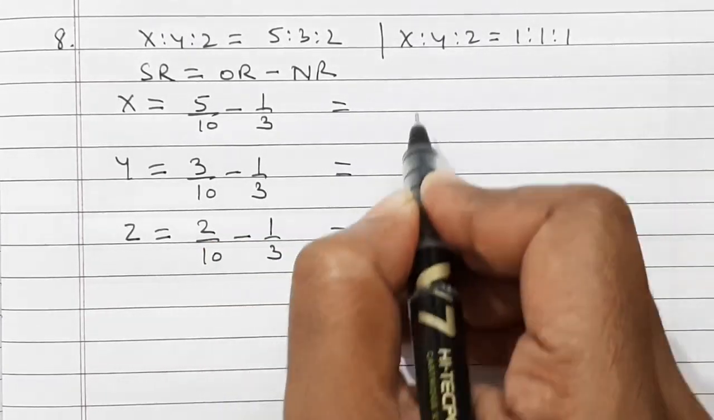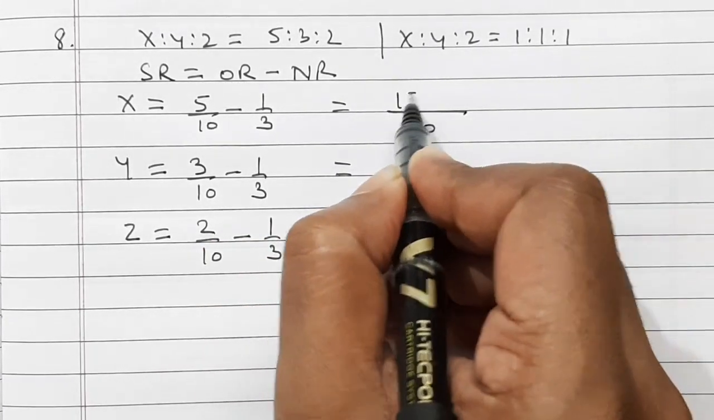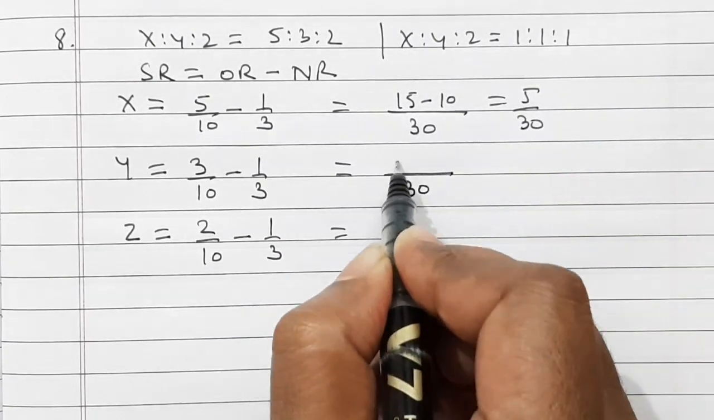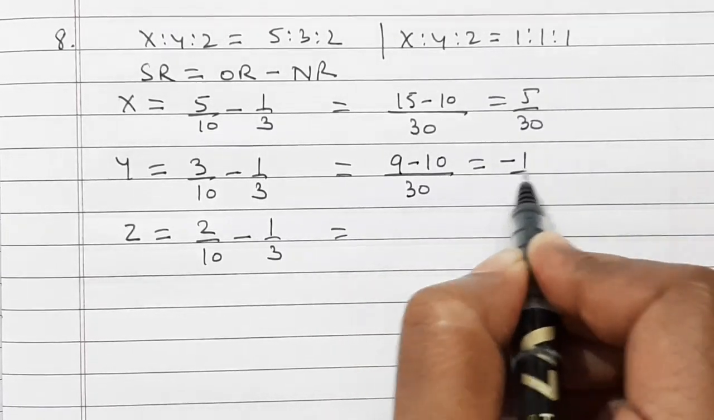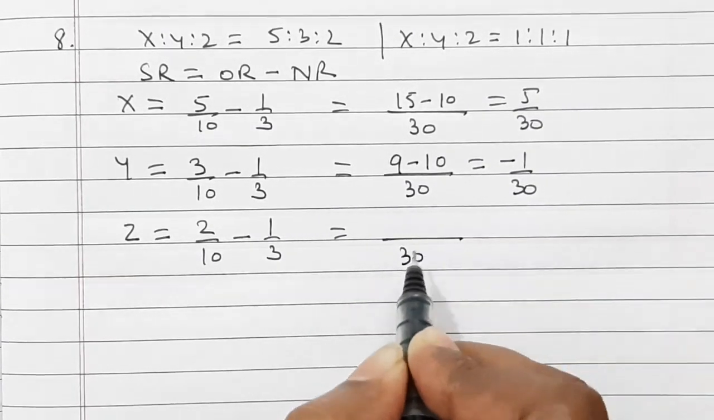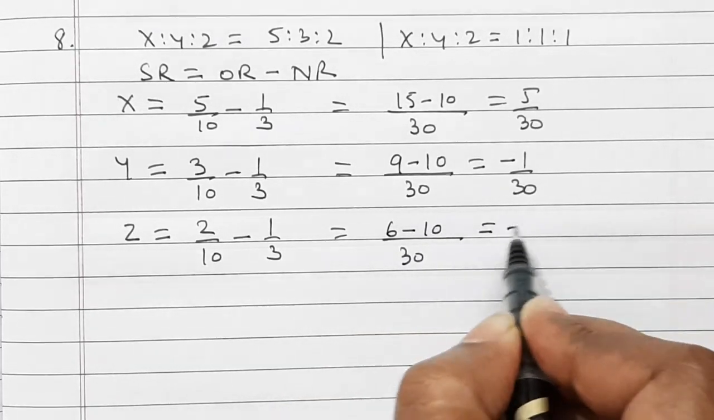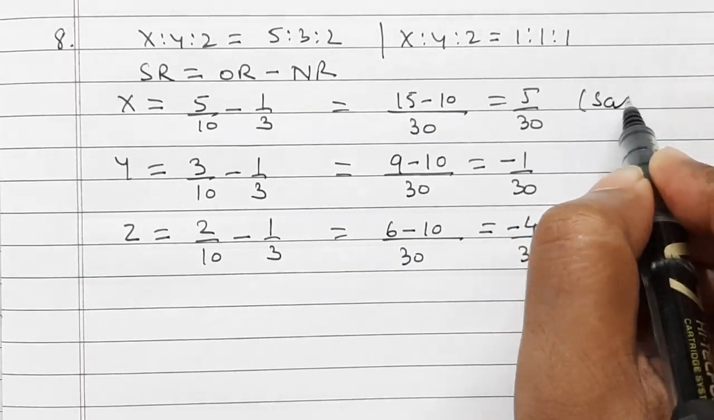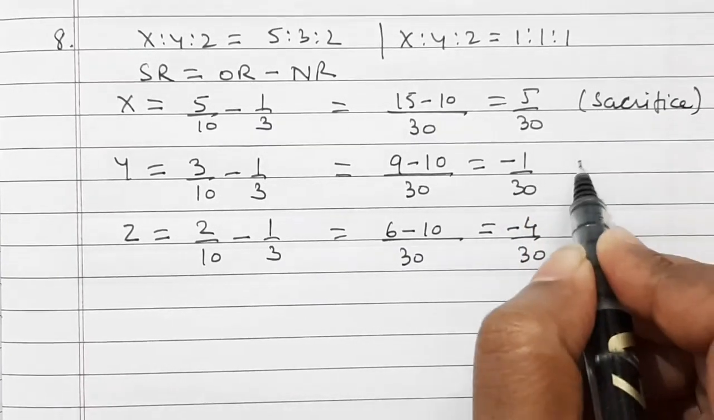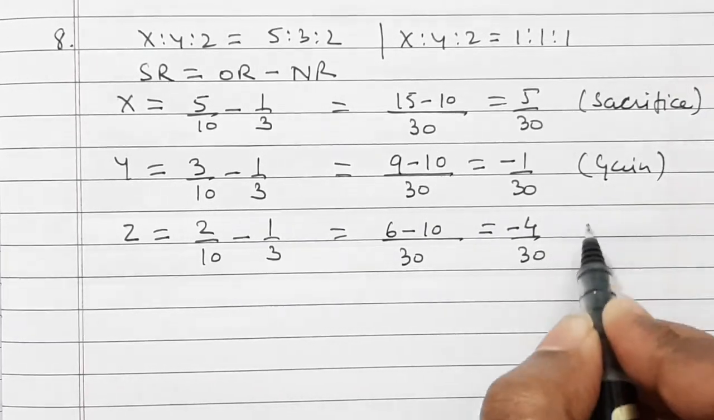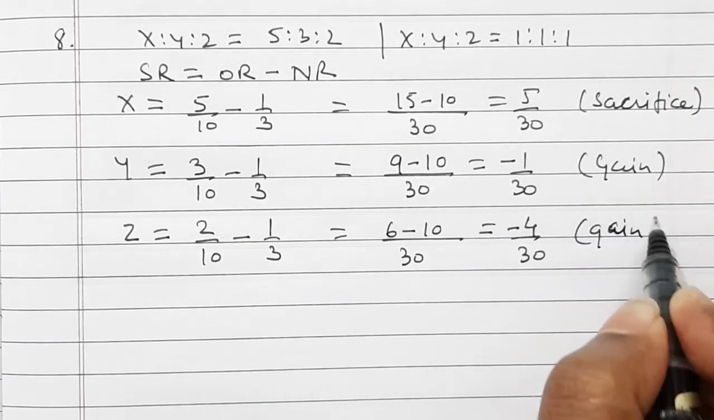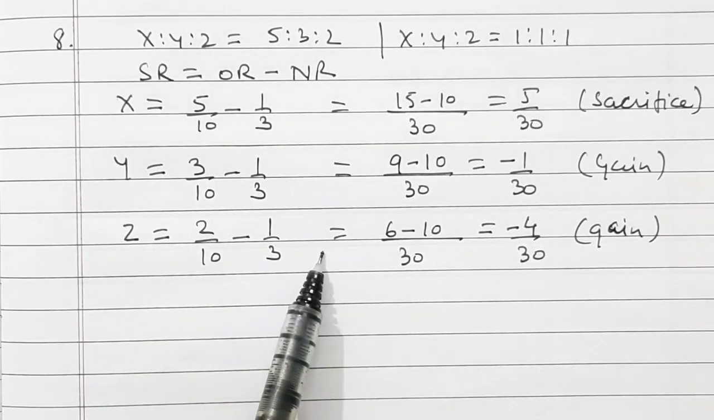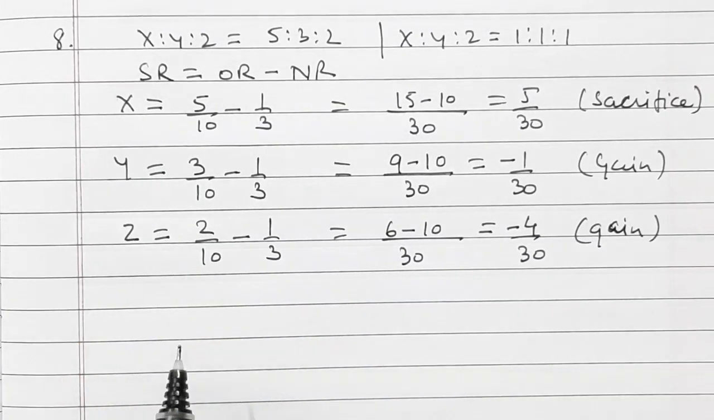When we solve it, we get LCM is 30, 15 minus 10, that is equal to 5/30. Then here again 9 minus 10 is equal to minus 1/30. Then here again 6 minus 10 is equal to minus 4/30. In this case X is sacrificing. Minus is a gain. So what journal entry will be passed? Y's capital account debited, Z's capital account debited to X's capital account.